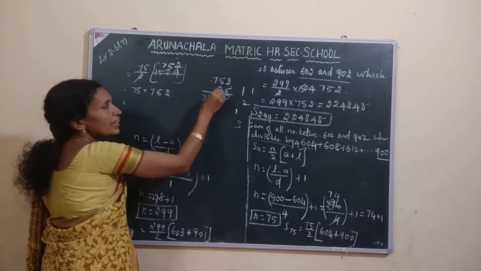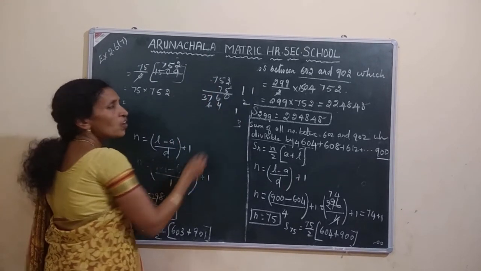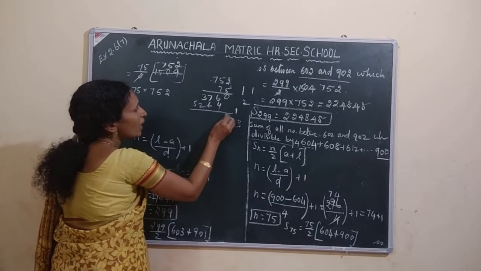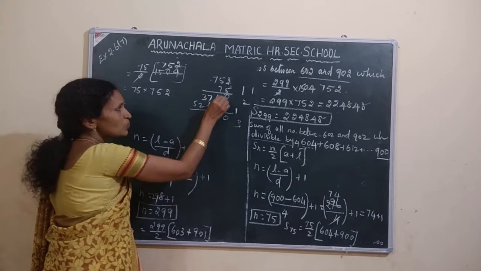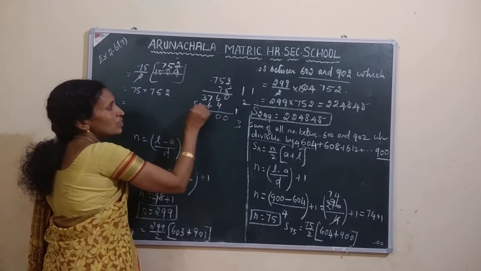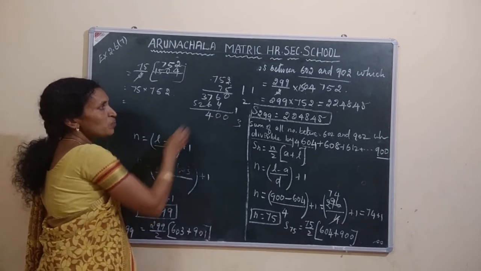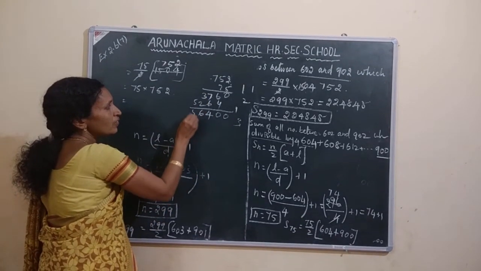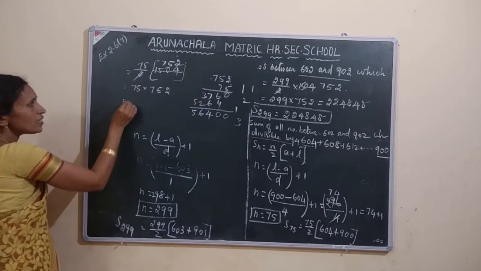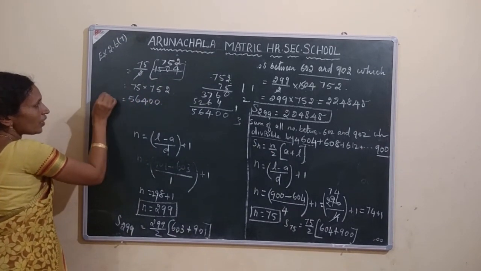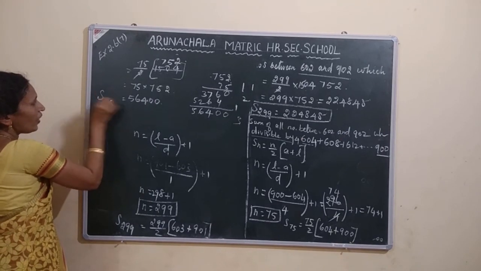Balance 3. 7 7s are 49. 49 plus 3, 52. So what's the value? 0. 6 plus 4, 10. Balance 1. 8 plus 6, 14. Balance 1, 6, 5. So your answer is 56,400. This is S75.